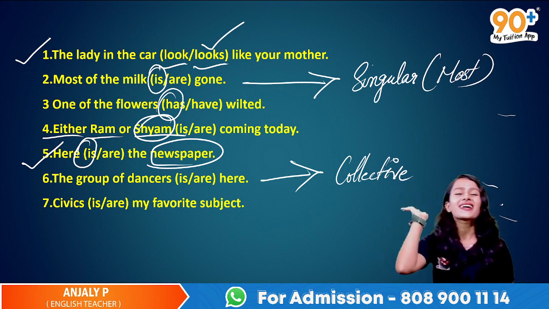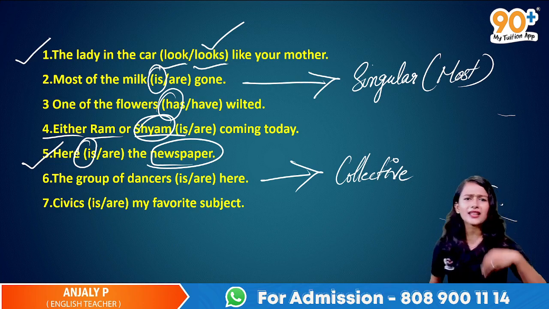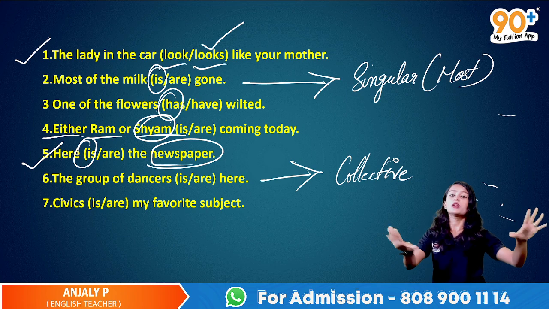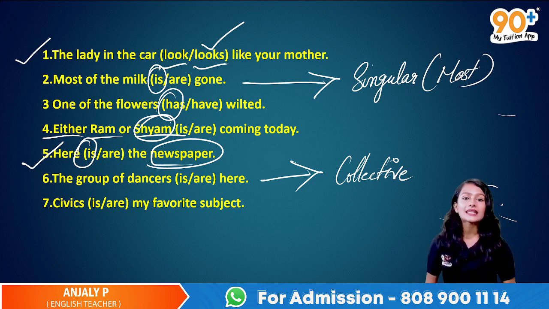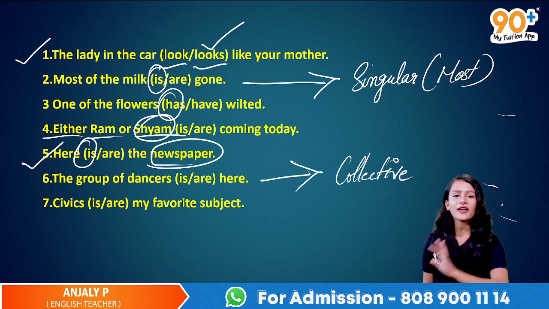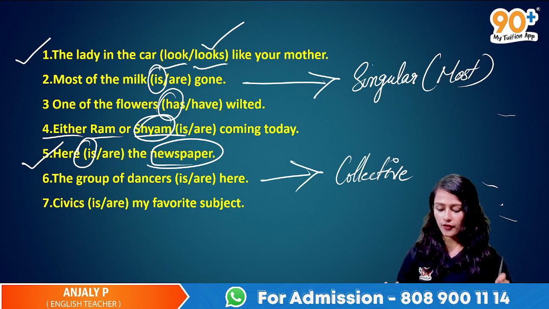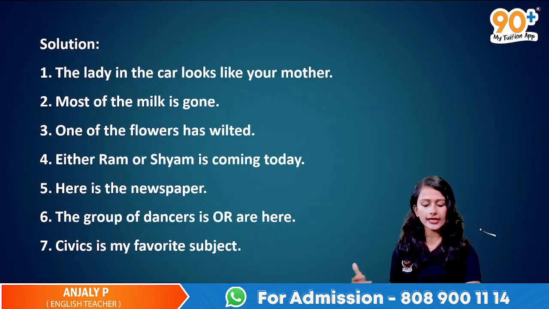And civics, the names of the subjects, the names of sciences. No, mathematics ഒക്കെ കേൾക്കുന്ന സമയത്ത് it may seem plural but it's not. So singular ആണ്. Civics, politics, economics, maths, everything. English is also singular. Okay, so all subjects and all names of the sciences all singular ആണ്. So don't forget that kind of a question. Okay, if you want to check the answers, it's here as well.